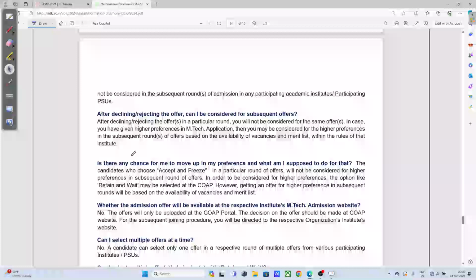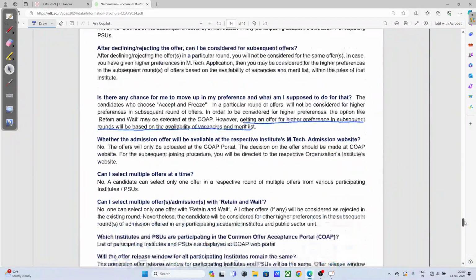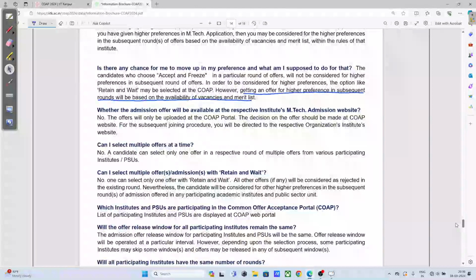The candidates who chose accept and freeze in a particular round will not be considered for higher preferences in the subsequent round. In order to be considered for higher preferences, the option like retain and wait may be selected at COAP. However, getting an offer for higher preferences in a subsequent round will be only based on the availability of vacancy and merit list. So you might get or you might not get.